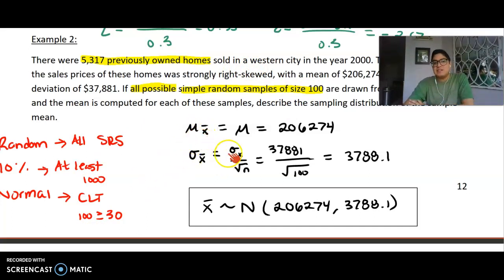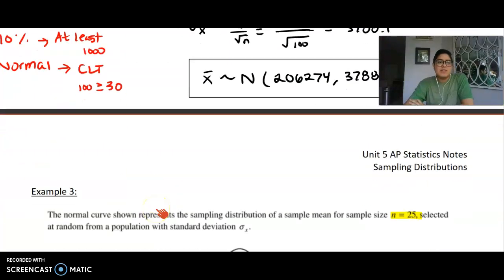So just go ahead and use my formulas, do some substitution, and find the value. And I'll get that my sample mean is distributed normally, with a mean of $206,274 and a standard deviation of $3,788.10. So again, just verifying conditions, using formulas, giving the distribution.